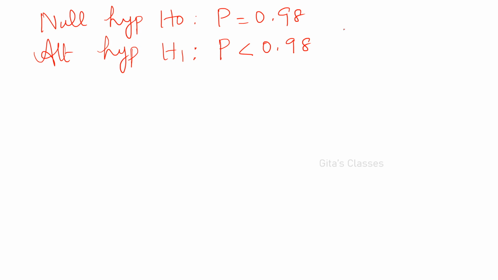More defective items are there. That is, if it is less than that, the number is not up to the specifications, then we will reject. That is why alternative hypothesis is P less than 0.98. Okay. And let the level of significance be 5%. And because it is one-tailed, left-tailed and one-tailed.